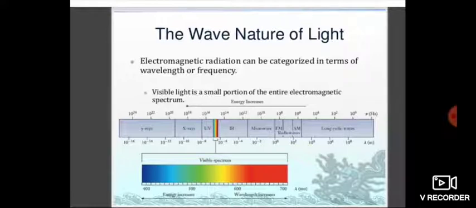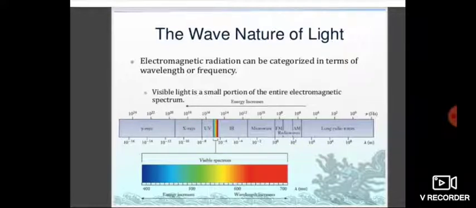The visible region is only a small part of the entire spectrum. The first diagram is the part of the overall spectrum, and B is the visible region. The second diagram is only the visible region.